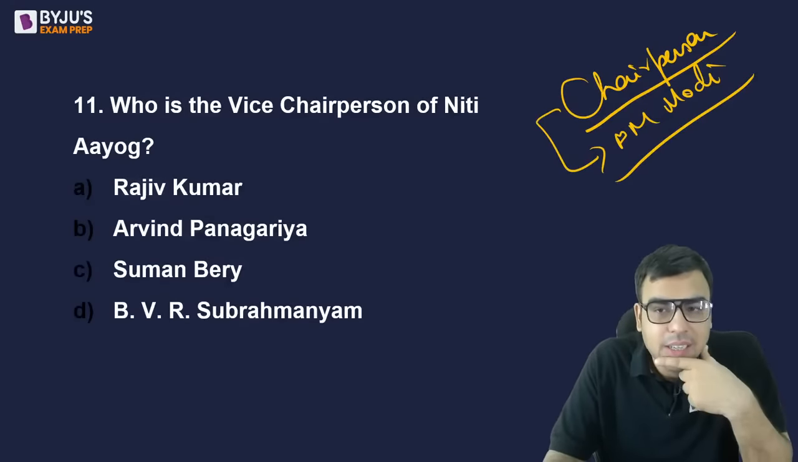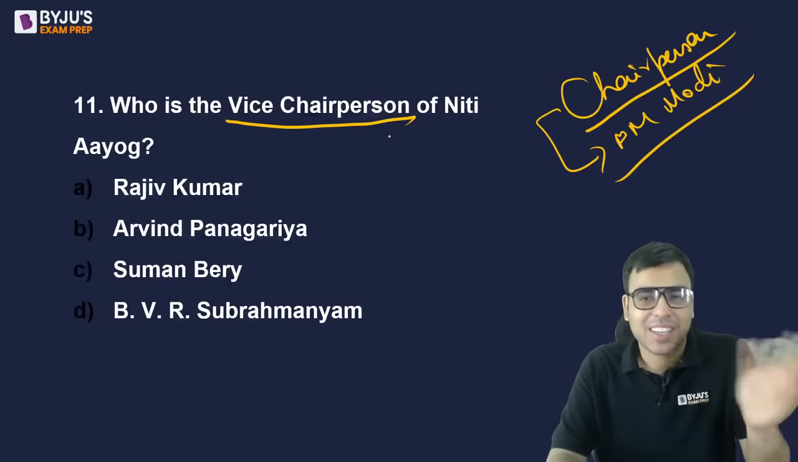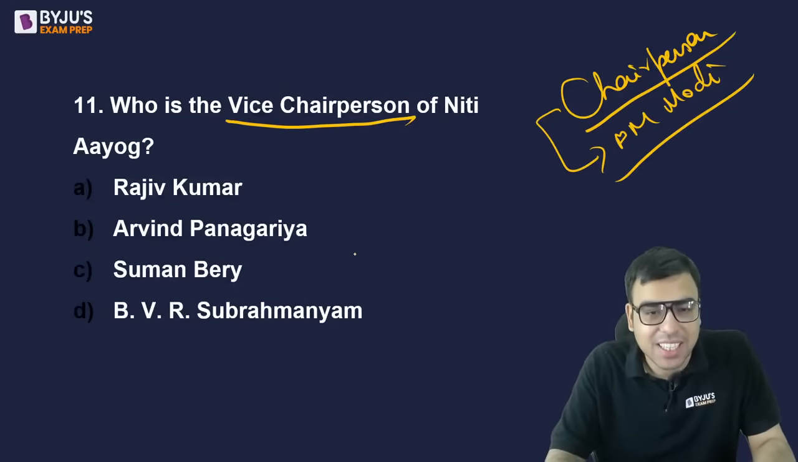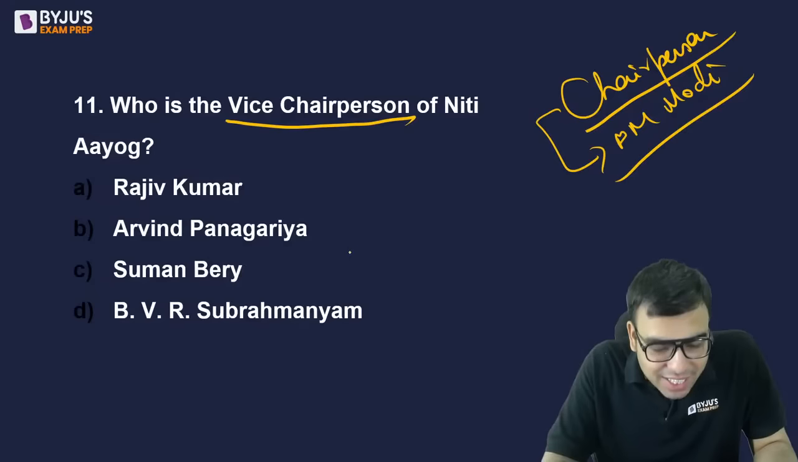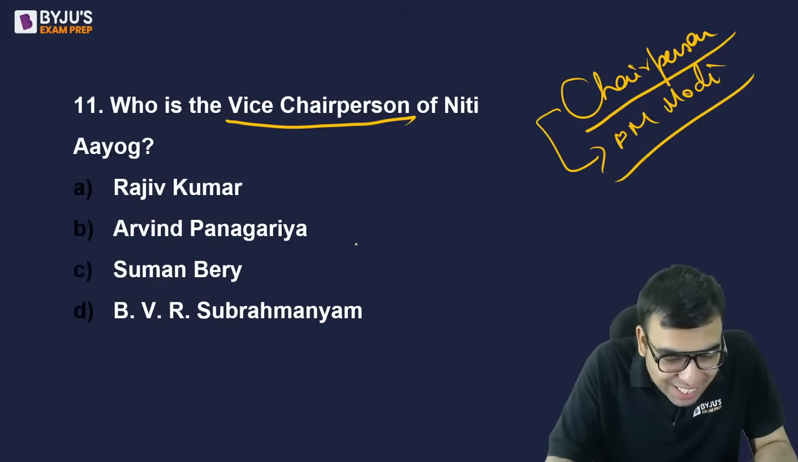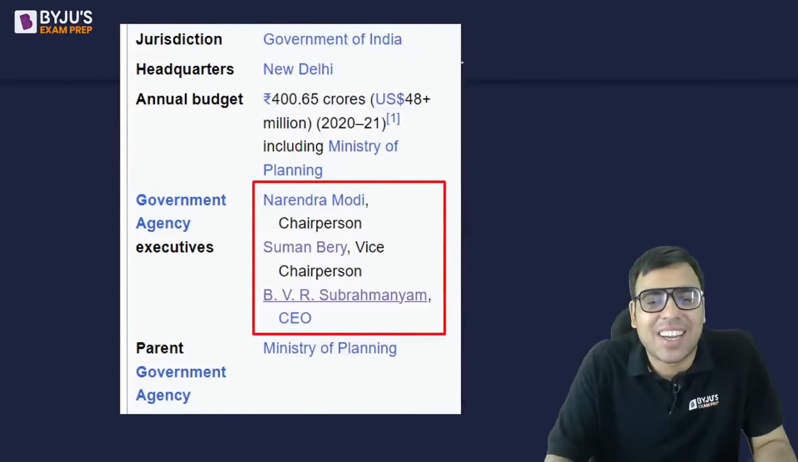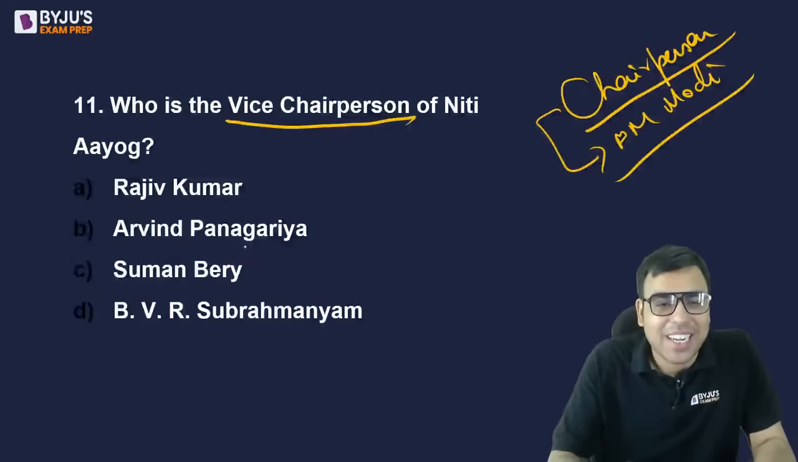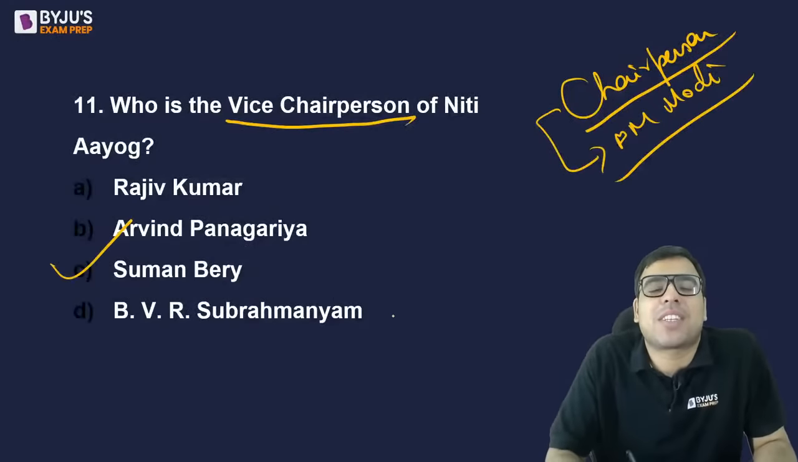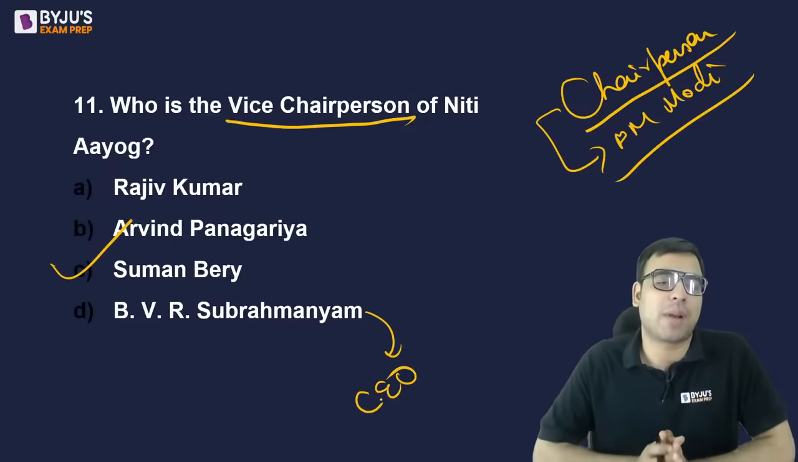Yes. वाइस चेयरपर्सन, बिकॉज जनरली वाइस चेयरपर्सन ही पूछेंगे, इतना आसान नहीं पूछ देंगे चेयरपर्सन. यस, द वाइस चेयरपर्सन इज, आई एम सरप्राइज्ड टू सी सो मेनी रॉन्ग आंसर्स. यस, पार्थ इज राइट. C is the right answer to this question. Yes, if you see it carefully, that is why I have given it. So vice chairperson is Mr. Suman Beri and CEO, Chief Executive Officer is BVR Subramaniam.